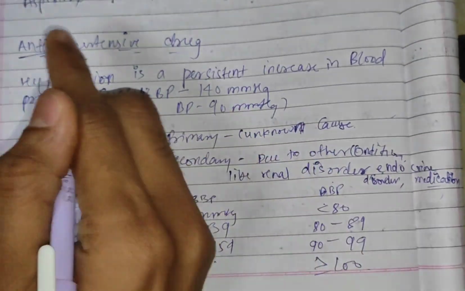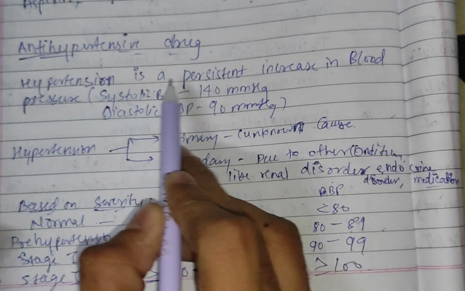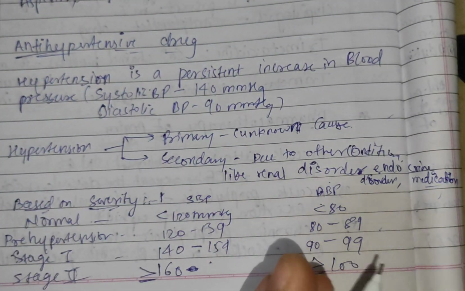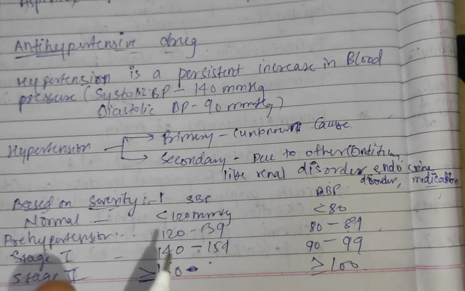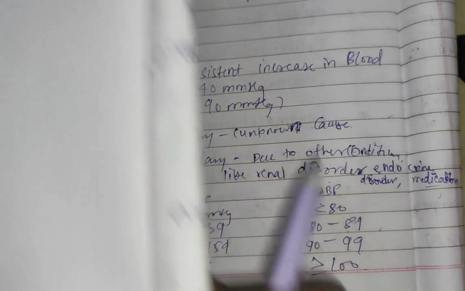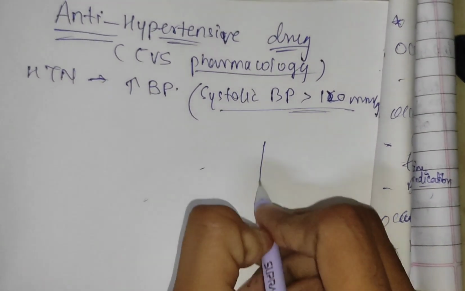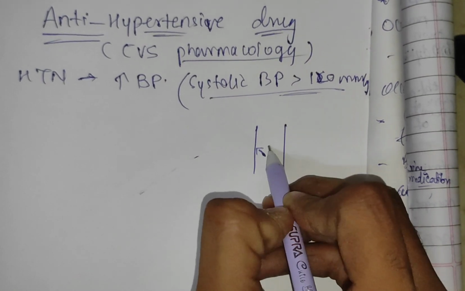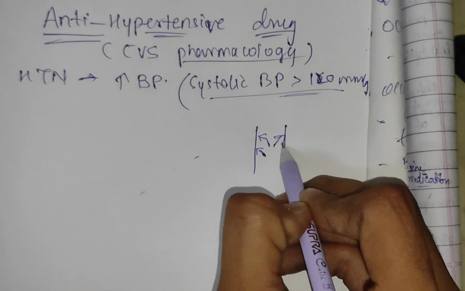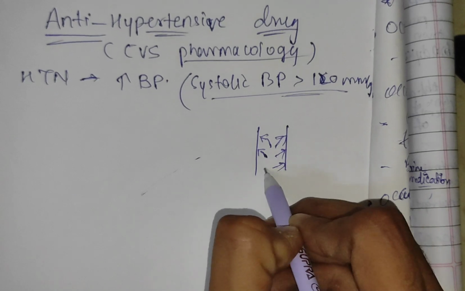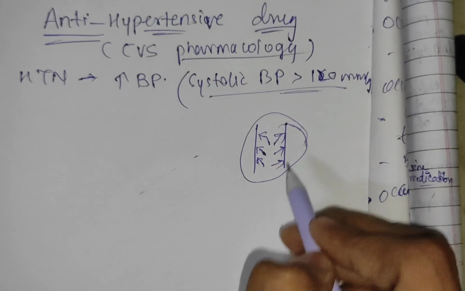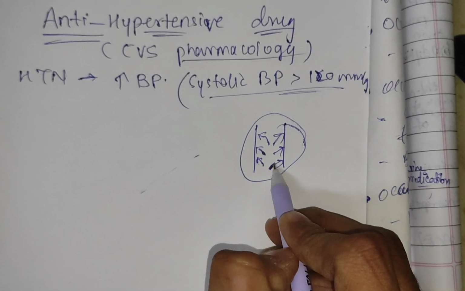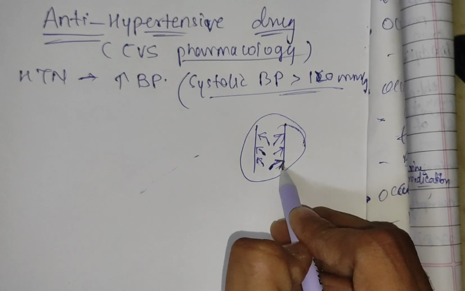So in this, antihypertensive drugs are there. So the hypertension, what is that? Persistent increase in the blood pressure is called hypertension. So hypertension means, suppose this is the vessel. The pressure exerted by the blood on the lateral wall of the arteries or veins is called blood pressure.